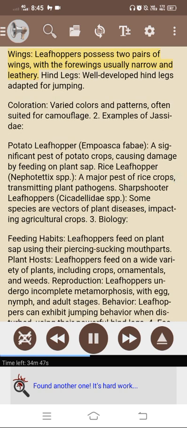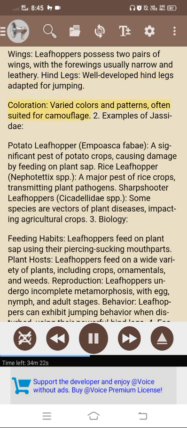Wings. Leafhoppers possess 2 pairs of wings, with the forewings usually narrow and leathery. Hind legs. Well-developed hind legs adapted for jumping. Coloration. Varied colors and patterns, often suited for camouflage.